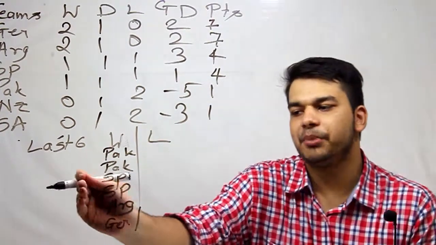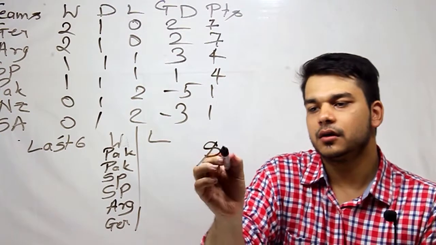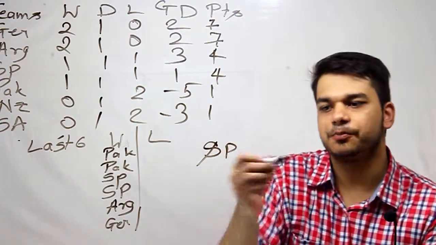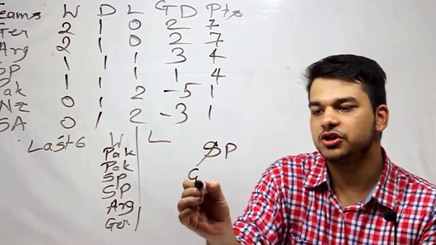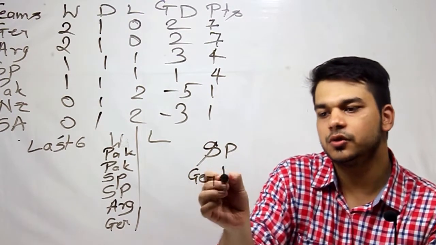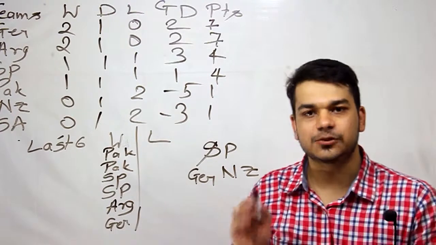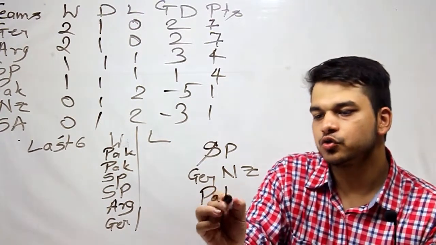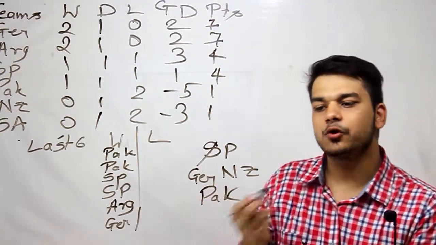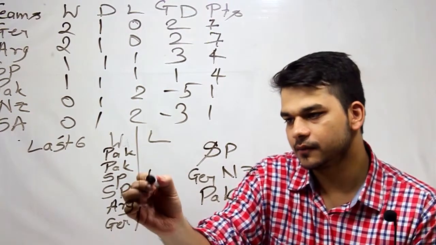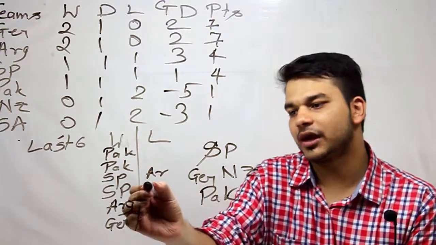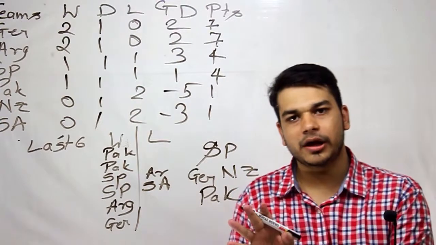Now, for Spain, we have calculated in the first problem itself that Spain played the first 2 matches against Germany and New Zealand. The third round, which ended in a draw, was against Pakistan. So the 2 remaining matches are going to be against Argentina and South Africa. Is that okay?